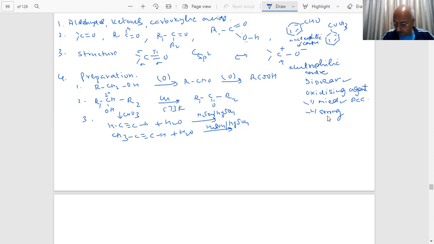First one will be acetaldehyde, CH3CHO, and the second one will be a ketone. Very important question, I am telling you. What is this called? Hydration of alkynes, student. And the reagent is important. You should be familiar that it's sulfuric acid and mercuric sulfate, student. Whenever the two are written together, then this is called hydration of alkynes.